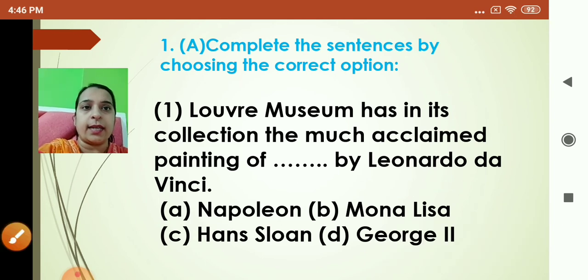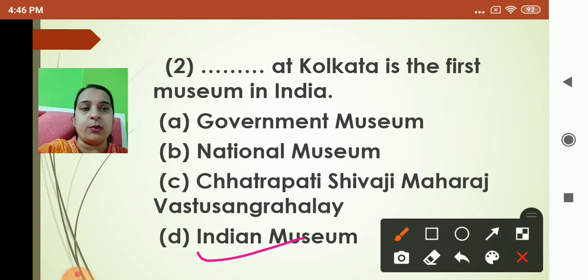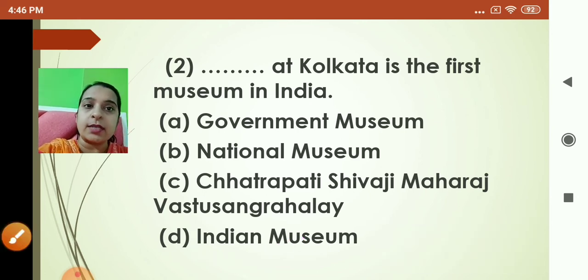Okay. Now next one, dash at Kolkata is the first museum in India. Government Museum, National Museum, Chhatrapati Shivaji Maharaj Vastu Sangrahalaya or Indian Museum. So children, which is the correct answer? Yes, Indian Museum. So Indian Museum at Kolkata is the first museum in India. So you have to write the answer, okay, and then you underline the answer, complete the statement. Okay, write the full statement and underline the answer.